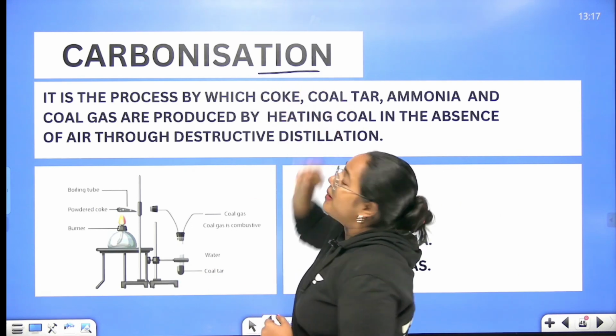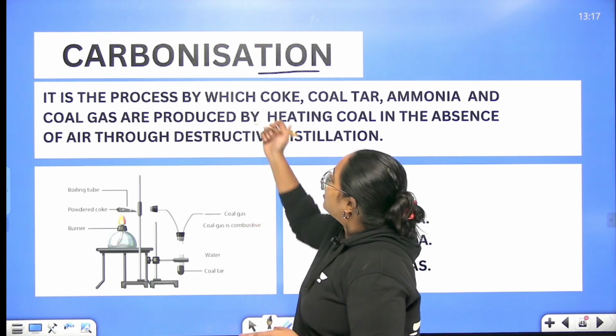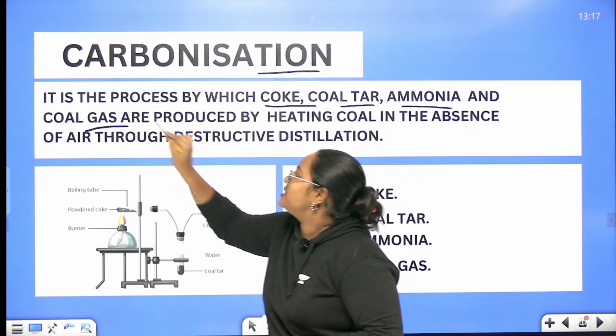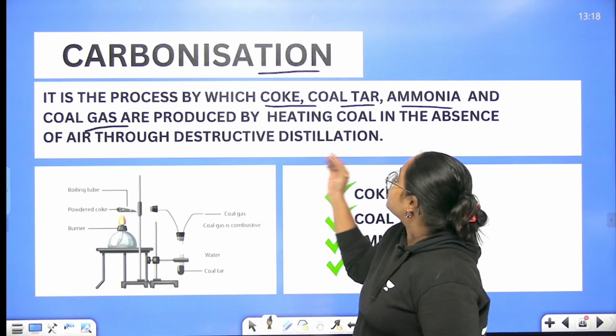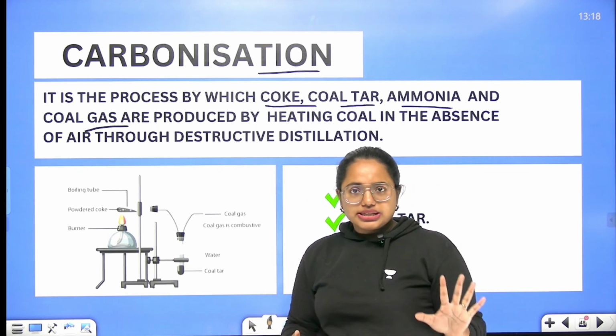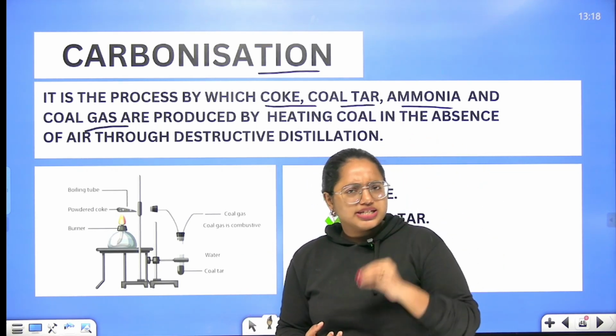And this is nothing but carbonization. So what is carbonization exactly? It is the process by which coke, coal tar, ammonia and coal gas are produced by heating coal in the absence of air through destructive distillation. So you have a lot of terms to understand here. The first thing, there are various products that can be formed out of coal. What are they?